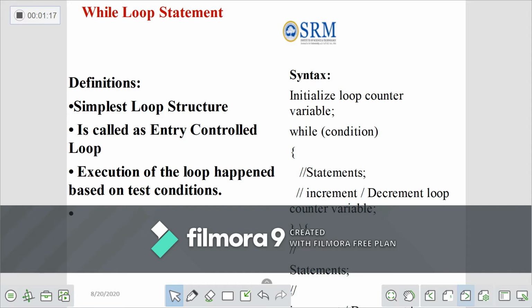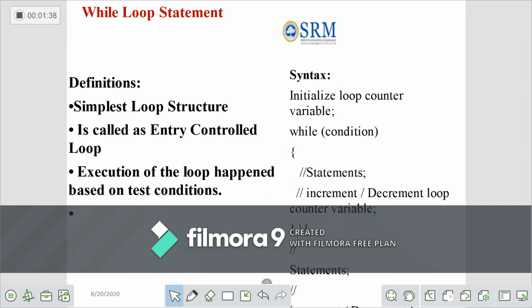A looping statement is where the execution of the statements happens based on a certain condition. If the condition is true, it will execute a set of statements. Otherwise it will not execute that block. The first type is the while loop statement. It is a simple loop structure. This while loop is also called an entry controlled loop.